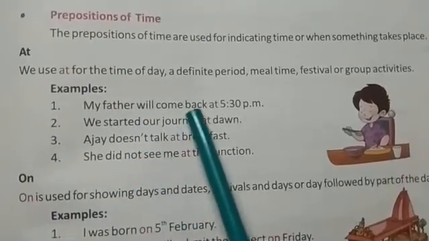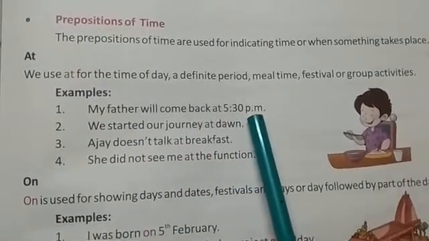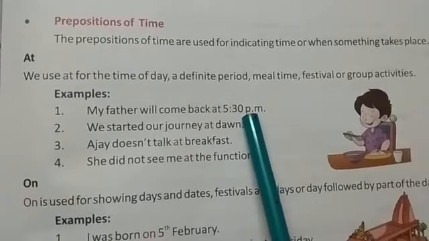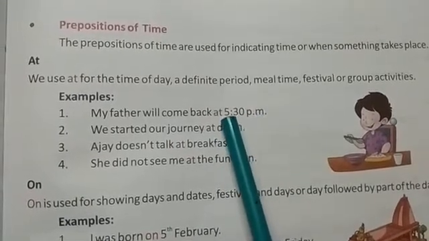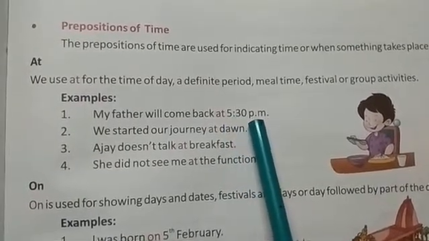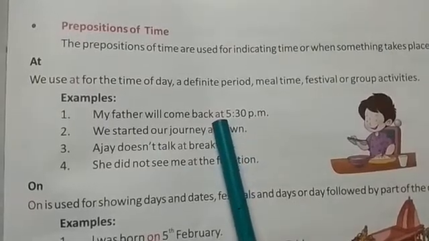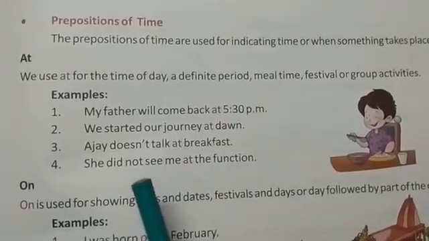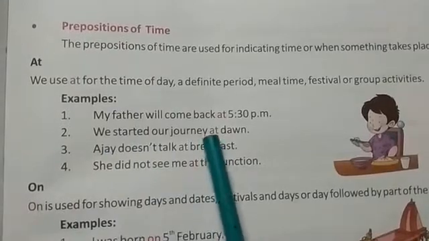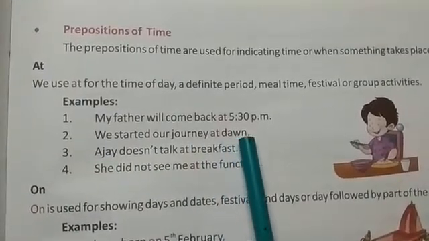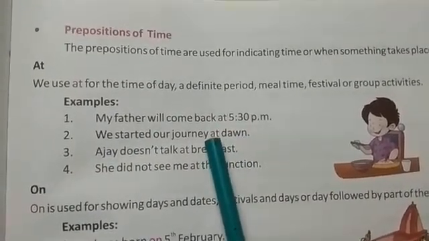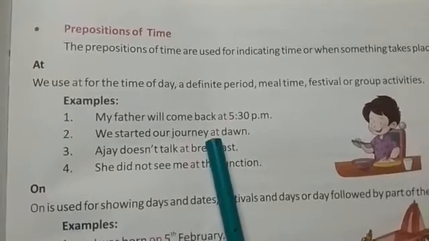My father will come back at 5:30 p.m. Here we are talking about a definite period of time, 5:30 p.m. So we will use the preposition at. We started our journey at dawn. Here dawn is a time of day, so we will use the preposition at.